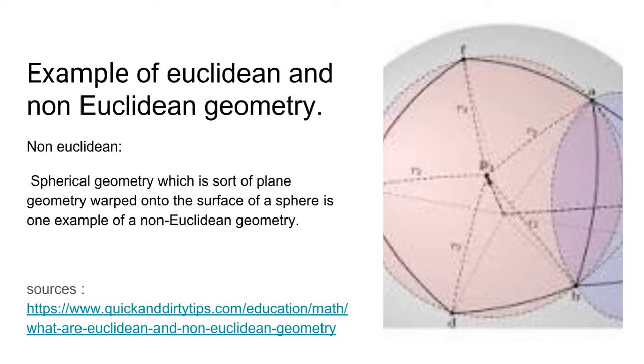Example of Euclidean and non-Euclidean geometry. So I couldn't find a name for geometry that followed the Euclidean rules, but since it would follow the Euclidean rules, it'd be the opposite of non-Euclidean geometry, which is Euclidean geometry. And an example of non-Euclidean geometry is spherical geometry, which is sort of plane geometry wrapped onto the surface of a sphere. And I got this from quickanddirtytips.com.